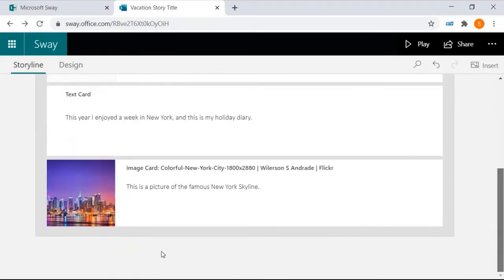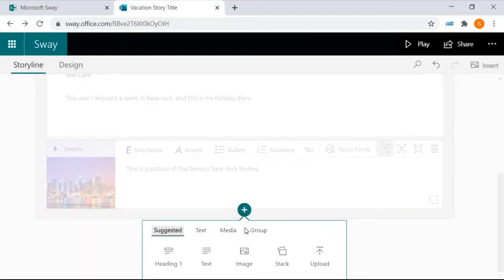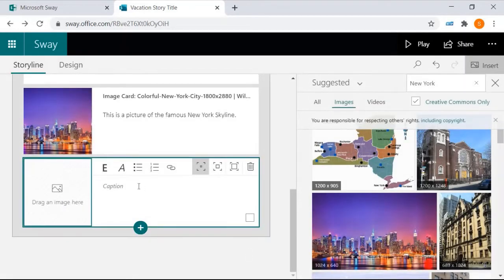Now let's try and make it a bit more fancy. This is a picture of the famous New York skyline. Now let's imagine that I was going to write a diary entry for the next slide. Click on the plus to see what we can add. And I'm going to add another image.